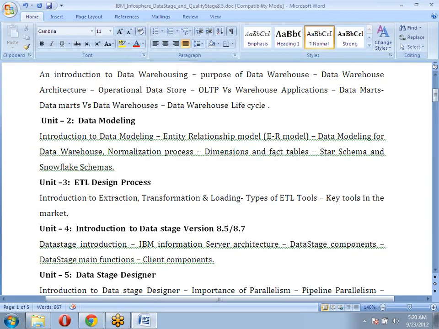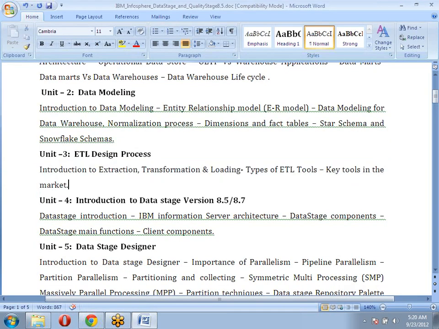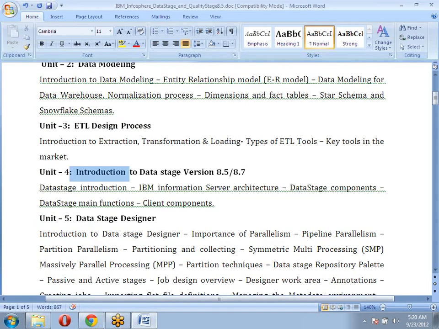Apart from that basic introduction to the ETL process, we are also going to discuss the introduction to DataStage 8.5 and 8.7.